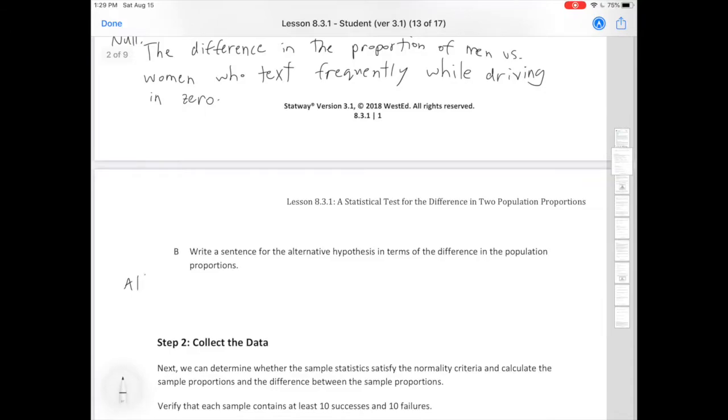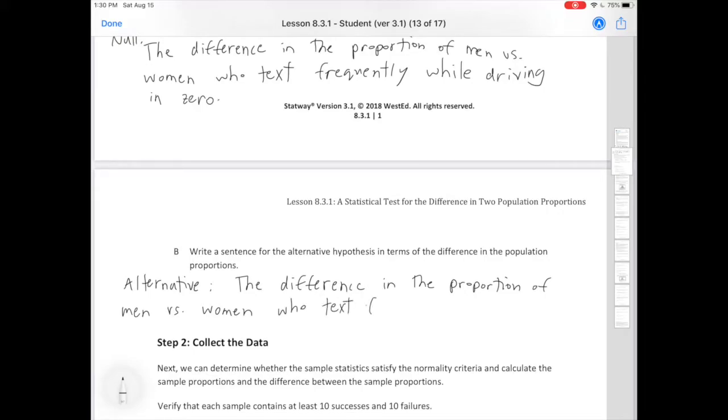The alternative is the difference in the proportion of men versus women who text frequently while driving is positive.